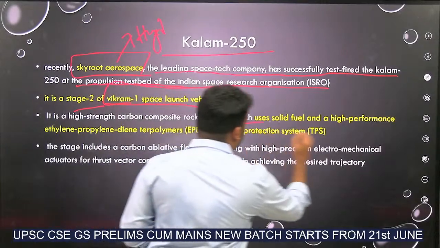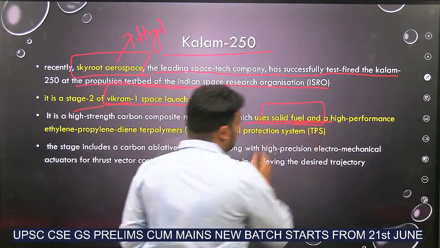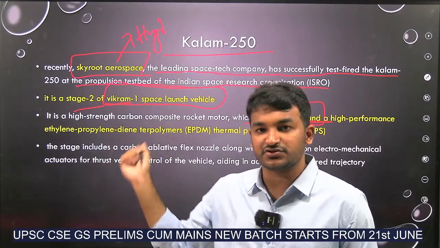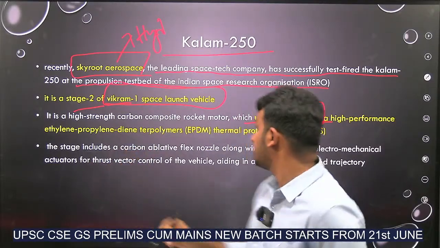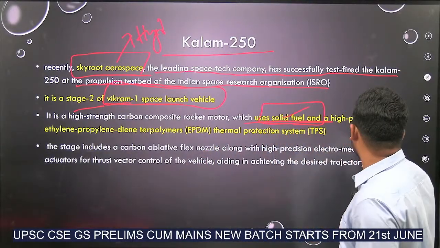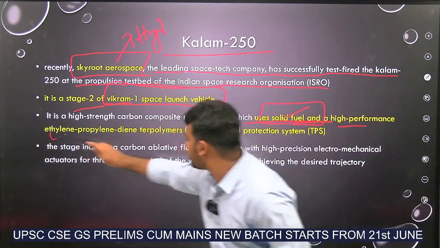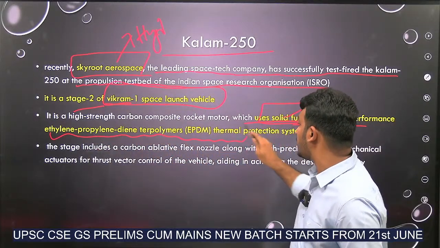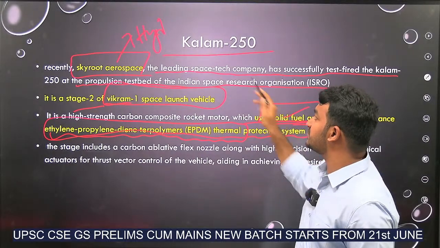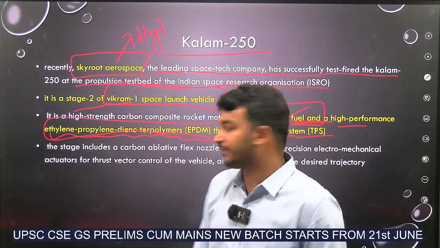It uses solid fuel. Remember, this is very important. Even in our APPSC this question has been asked, Group 1. The fuel used is solid fuel and also a high performance ethylene propylene diene terpolymer, EPDM, thermal protection system. These two are used in this Calam 250 engine.